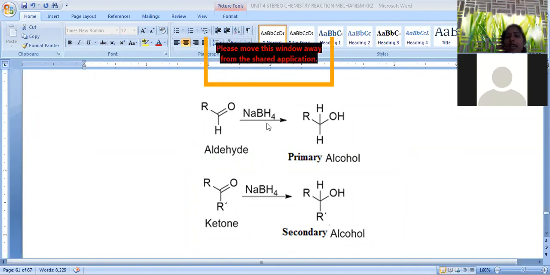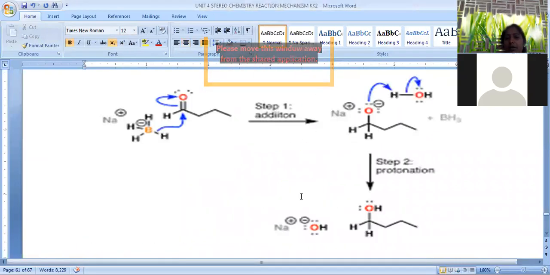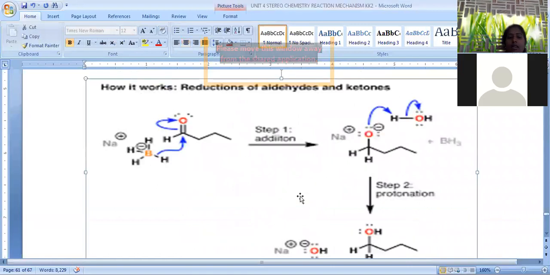Here aldehyde is converted into primary alcohol, RCH2OH, whereas ketone is converted into secondary alcohol, R2CHOH, just like lithium aluminum hydride reduction. Now let us see the mechanism. Here also, hydride ion is liberated from the boron of sodium tetrahydroborate.